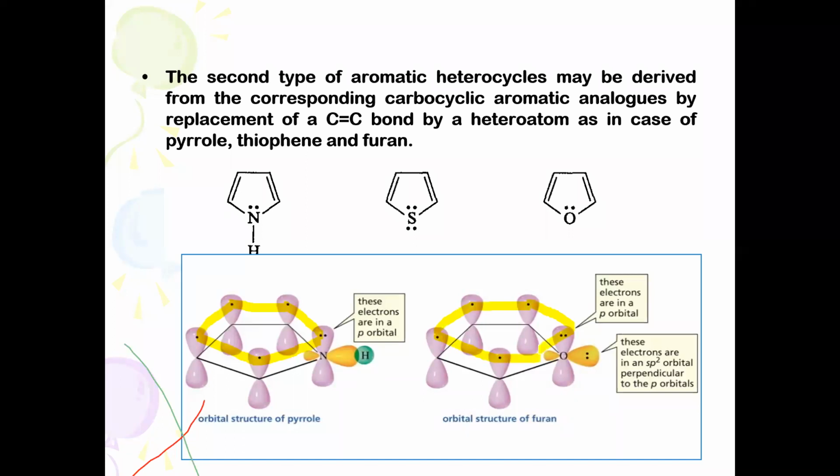A continuous overlapping system of p orbitals is called p delocalization or pi delocalization. Here there is an unshared pair of electrons in the sp2 hybrid orbital. They are not involved in the aromatic delocalization. So this representation indicates that a system which involves pi delocalization and obeys the 4n plus 2 pi electron system, we can call aromatic in character. That's why all these 3 five-membered heterocycles are aromatic in nature.